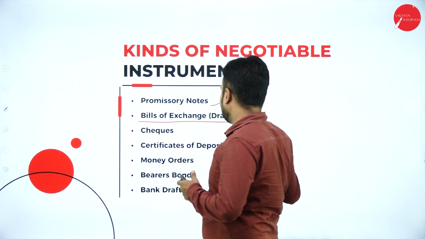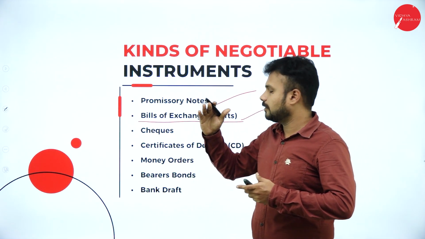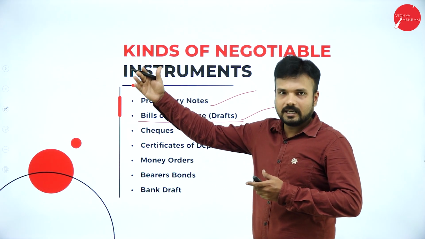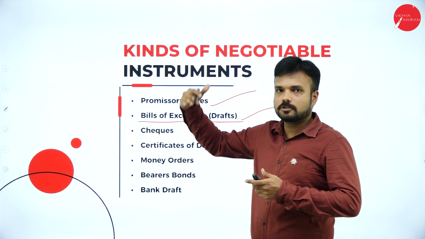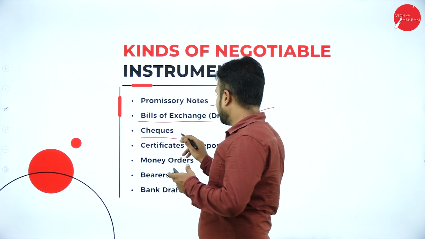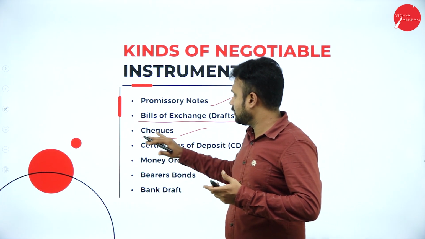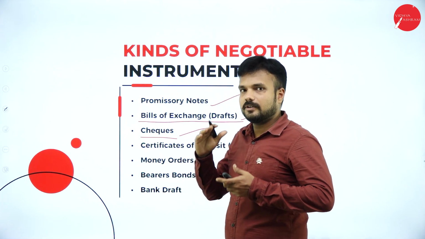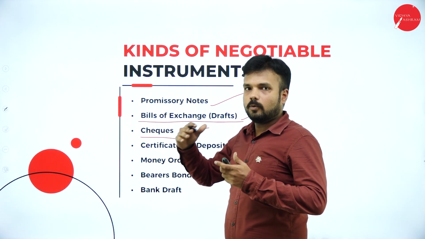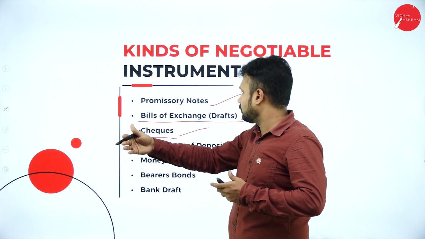Bills of exchange are utilized by entrepreneurs. For example, when we import a product, we sign a bill of exchange instead of making the payment immediately, and we are supposed to pay the foreign exporters within a specified period of time. Check. We already know there are various kinds of checks. A check is a negotiable instrument which I can issue if I want to pay a sum of money by a particular date, as a formal transaction.